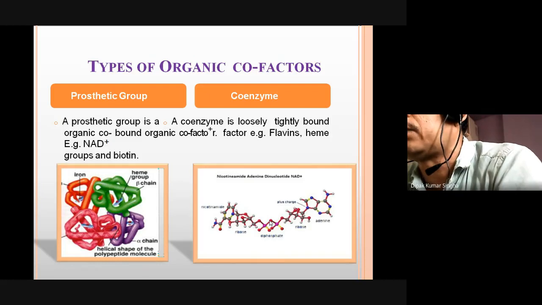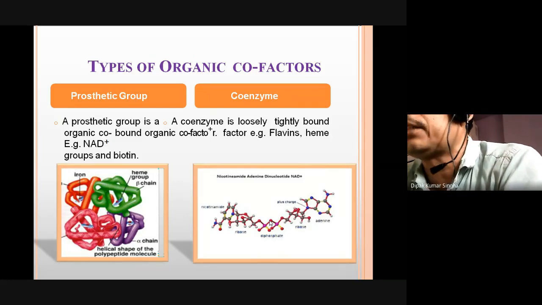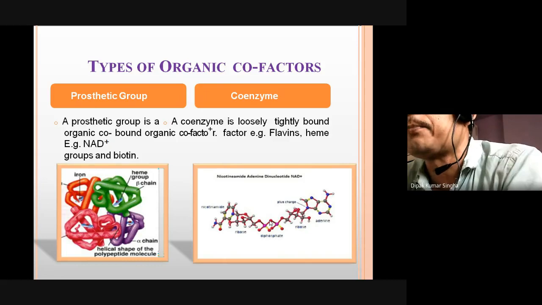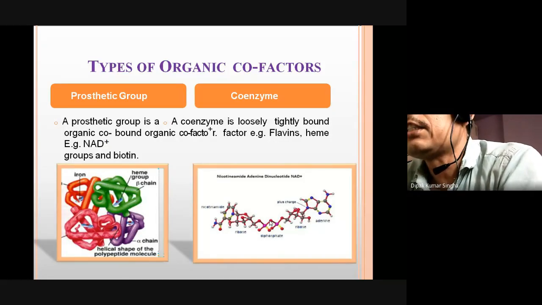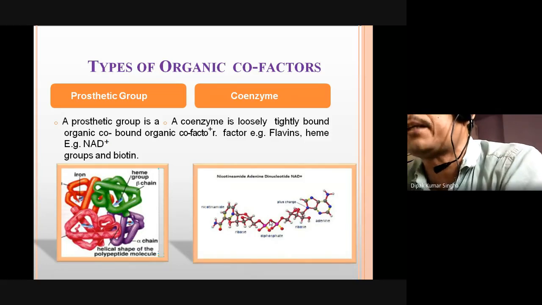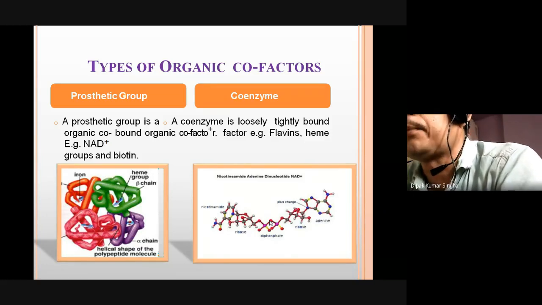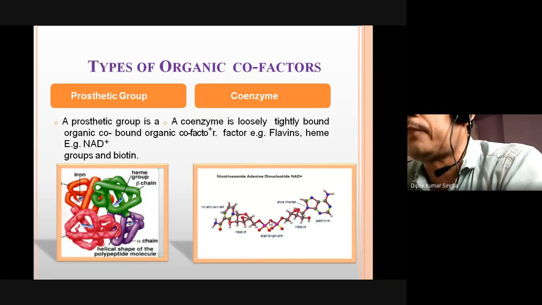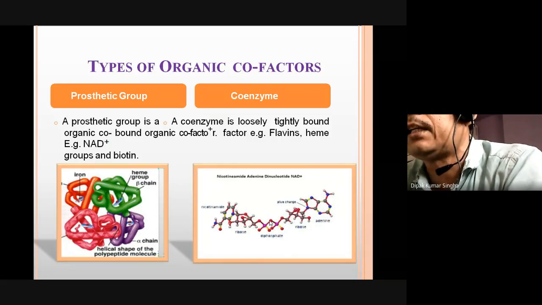What are prosthetic groups? Prosthetic groups and coenzymes have the same examples, but there is a difference. When the cofactor or element is tightly bound with the enzyme and is not easily separated by simple dialysis, that is called a prosthetic group. Examples of prosthetic groups are the vitamin B complex group, thiamine, riboflavin, basically thiamine pyrophosphate, FAD, NAD, FADH2.